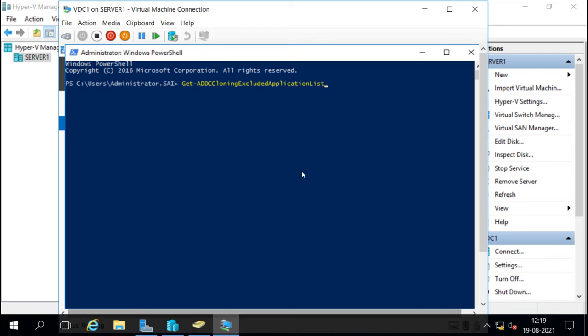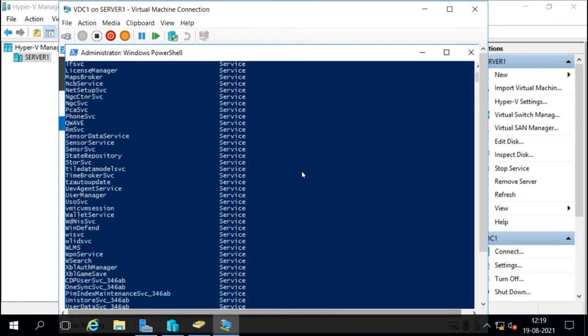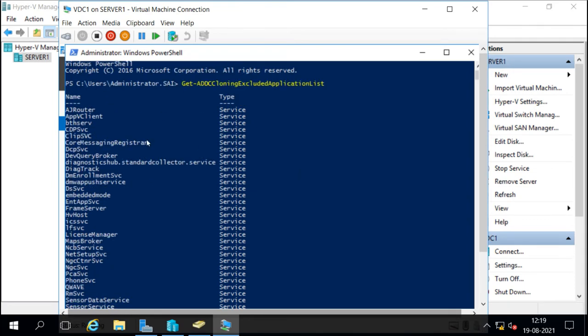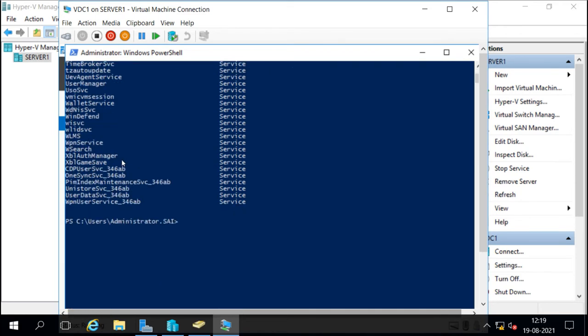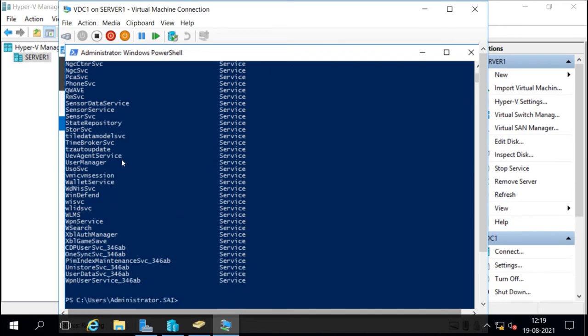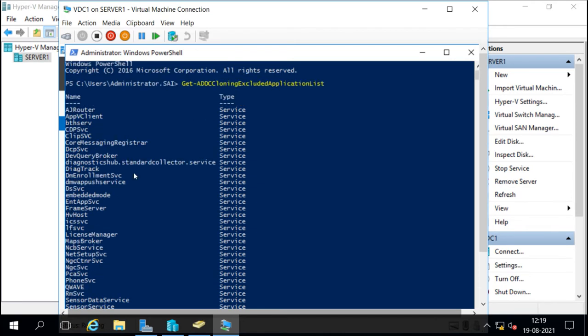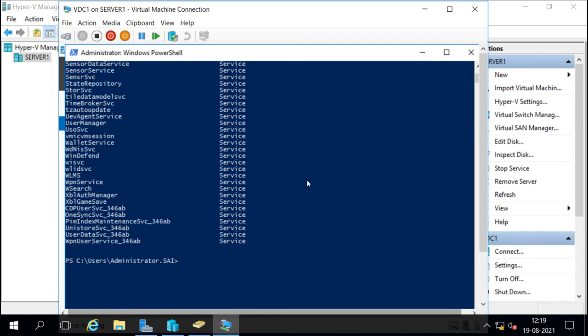Now when we run this command, it generates this. All of these are the services or applications it is showing, and it is not showing any incompatible item. So these are all we have available, and these are all compatible. So we can do the cloning.